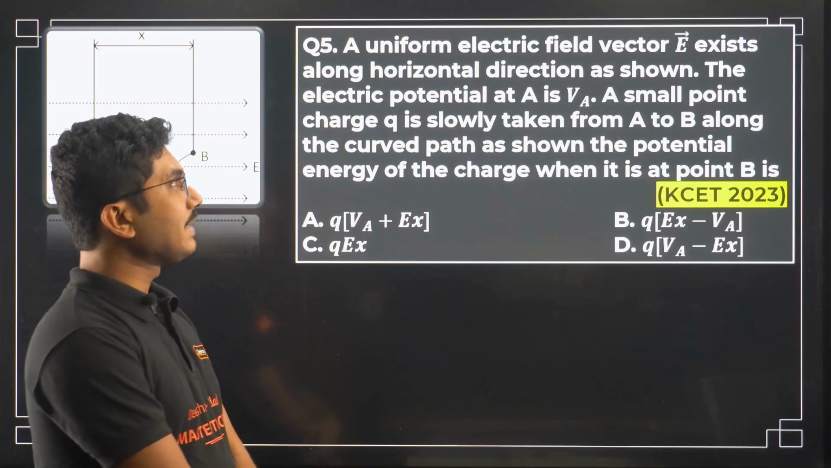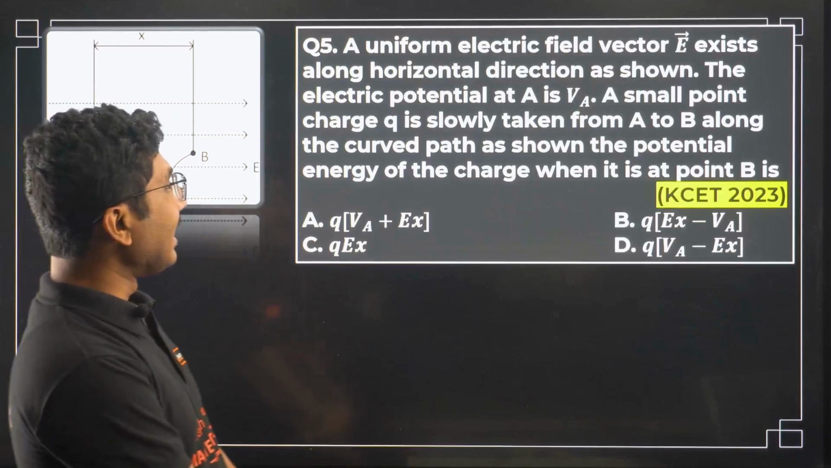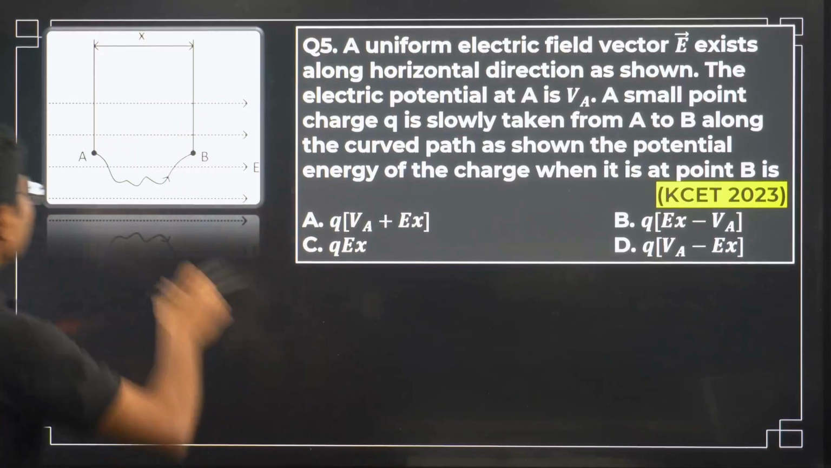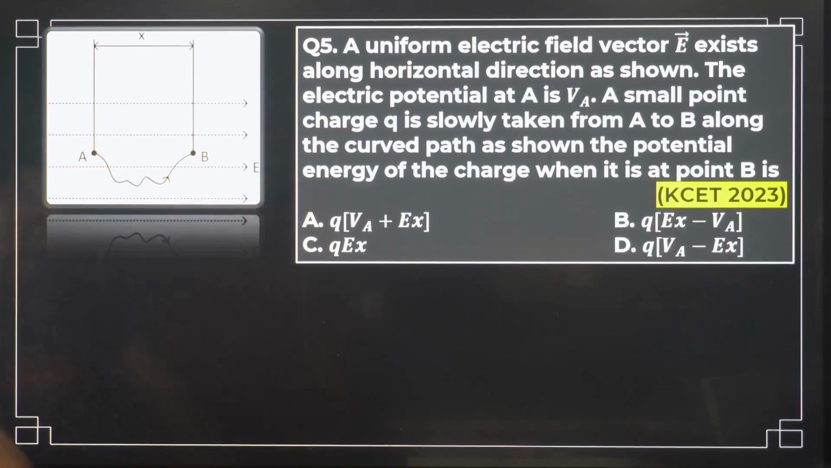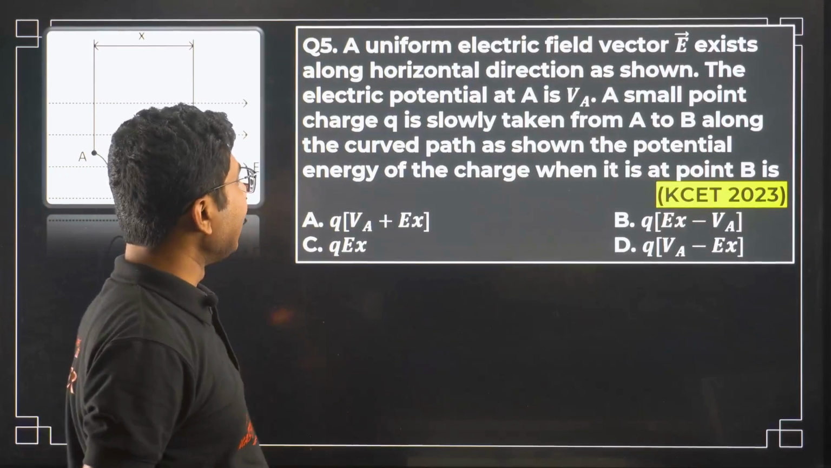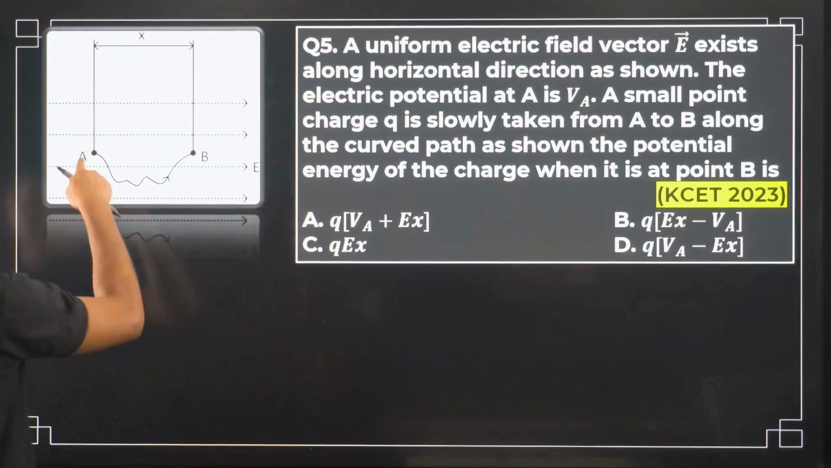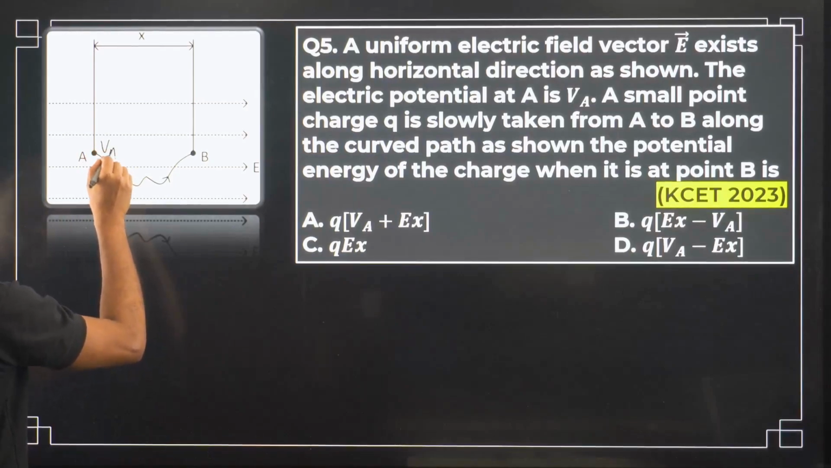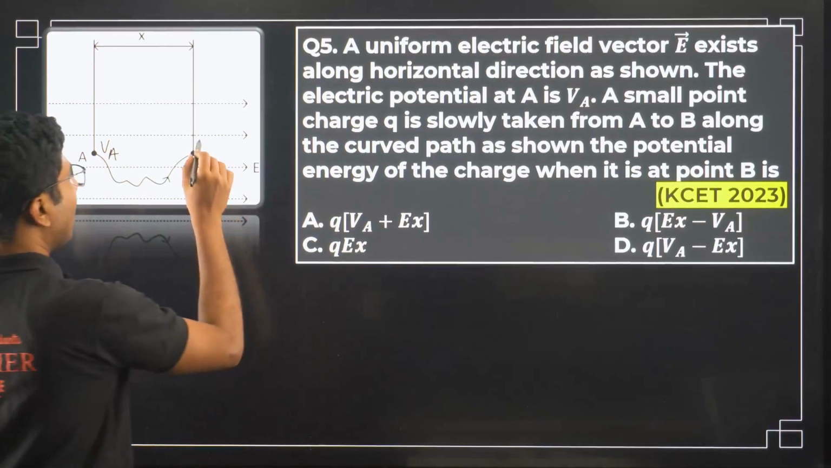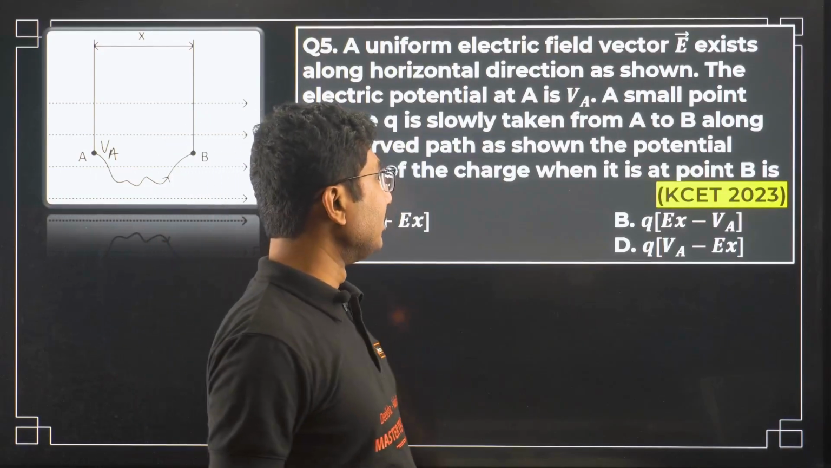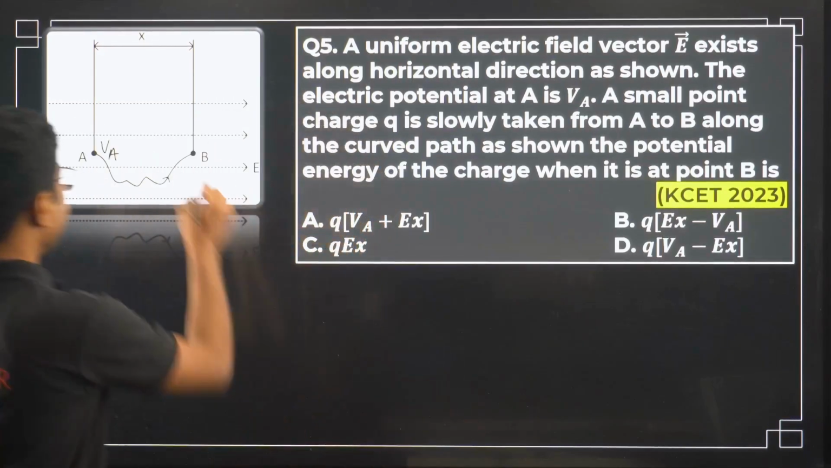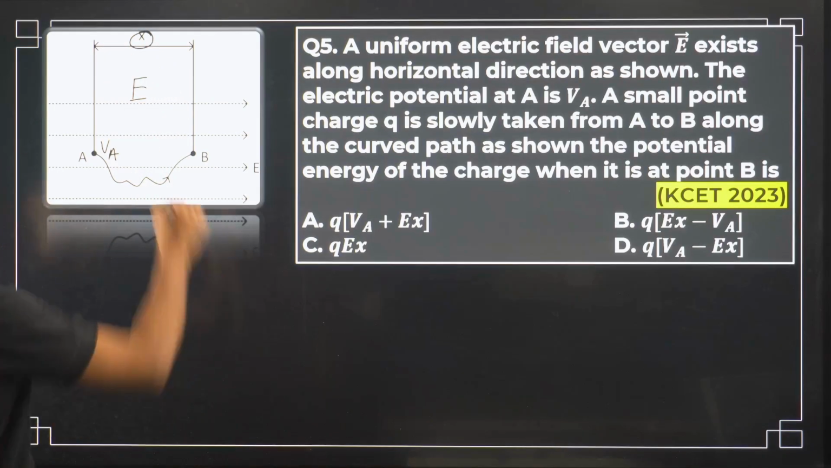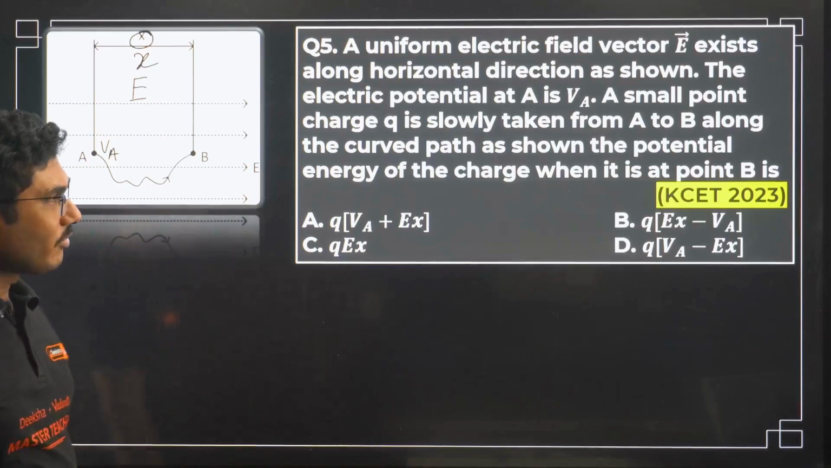A uniform electric field vector E exists along the horizontal direction as shown. So here we have the existing electric field as shown. The electric potential at A is VA. Electric potential at B is not given. A small point, the electric field is given, by the way. The distance x is also given. If it is not clear, I will write it in a bigger font.